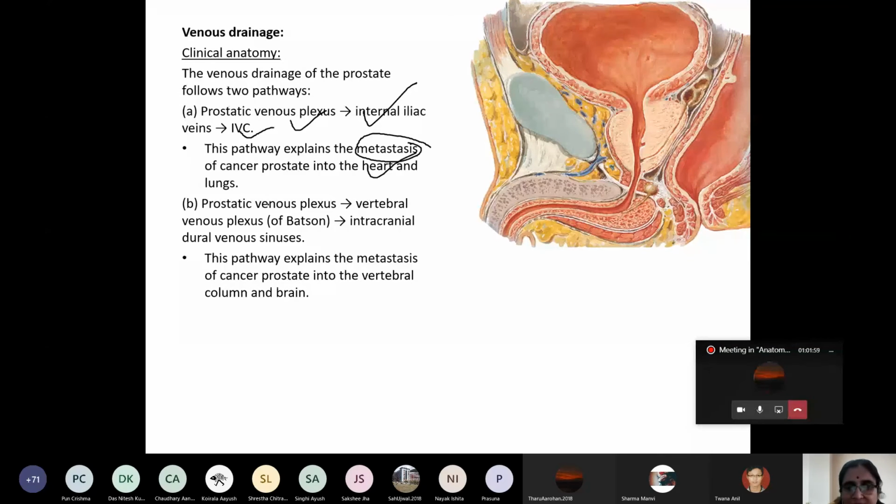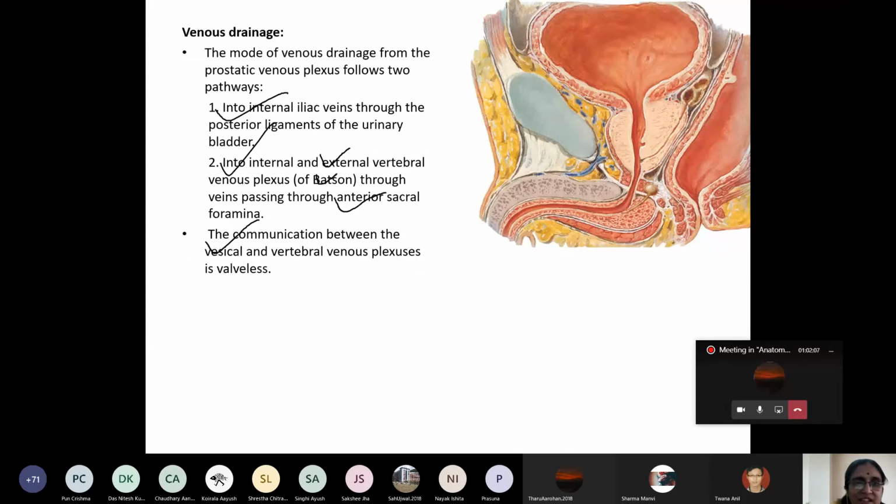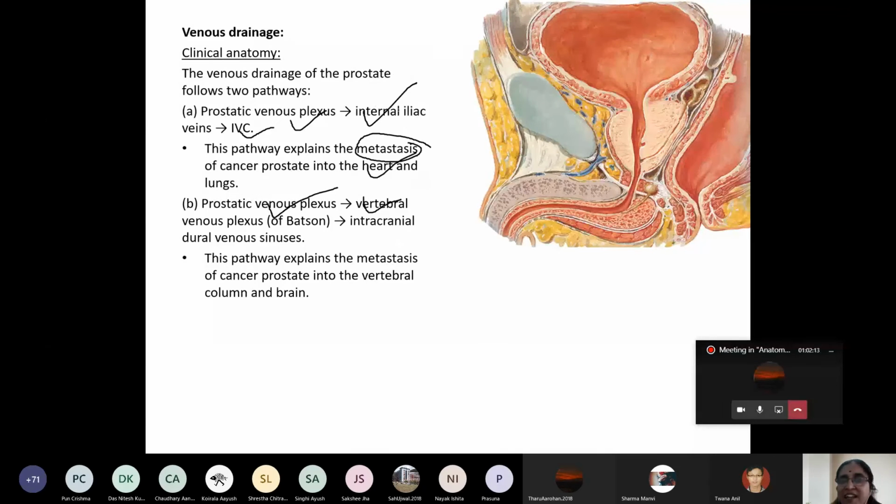Another pathway, as I already stated: the prostatic venous plexus has a connection with the vertebral venous plexus. How many vertebral venous plexuses? What are they? The internal vertebral venous plexus and the external vertebral venous plexus of Batson. They lie inside the vertebral canal. These venous plexuses not only drain the vertebral column, they also drain the spinal cord, and they communicate with the dural venous sinuses inside the cranial cavity.